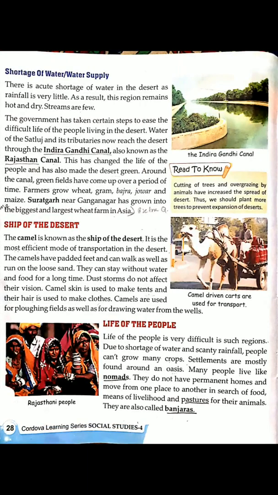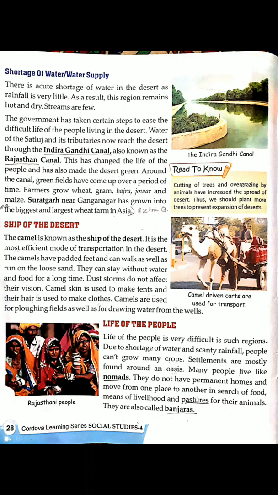Just now we learned that because of less rainfall, there is shortage of water in the desert. As a result of it, this region remains hot and dry. In order to solve this problem of water supply, the government has taken certain steps.